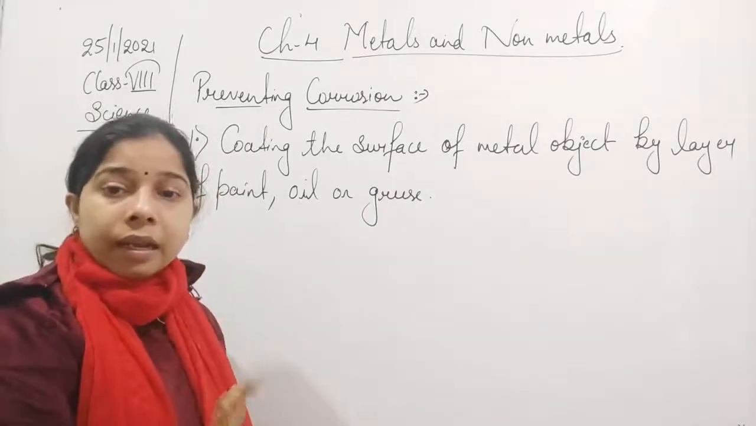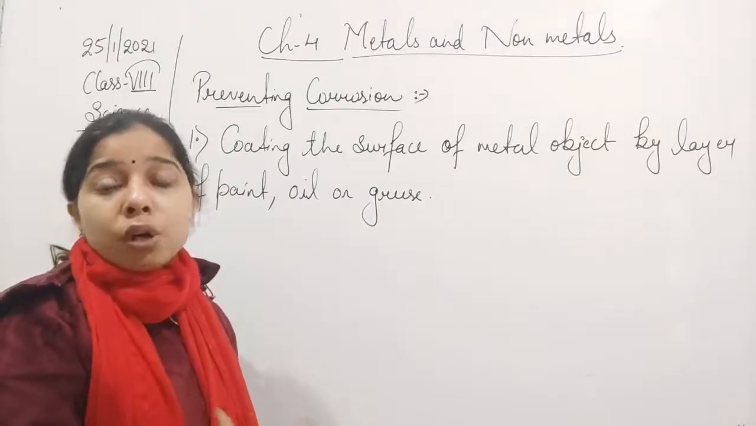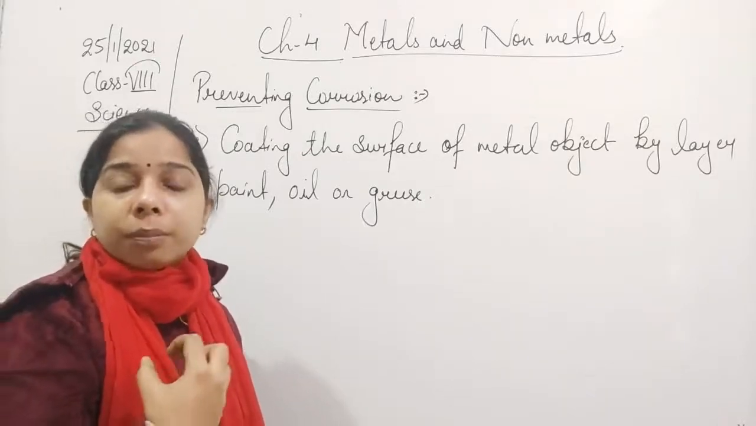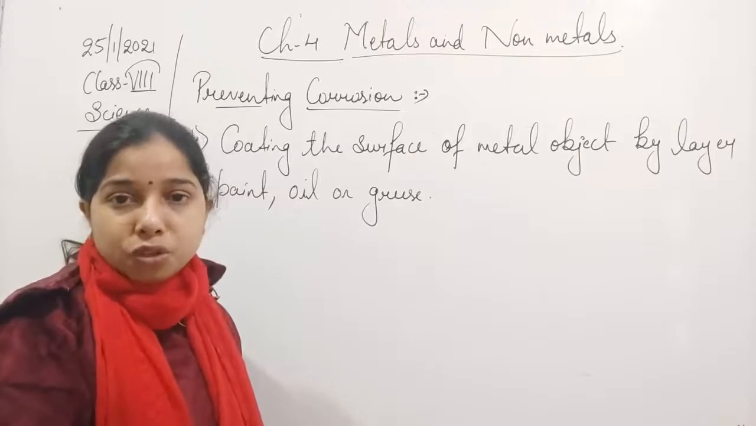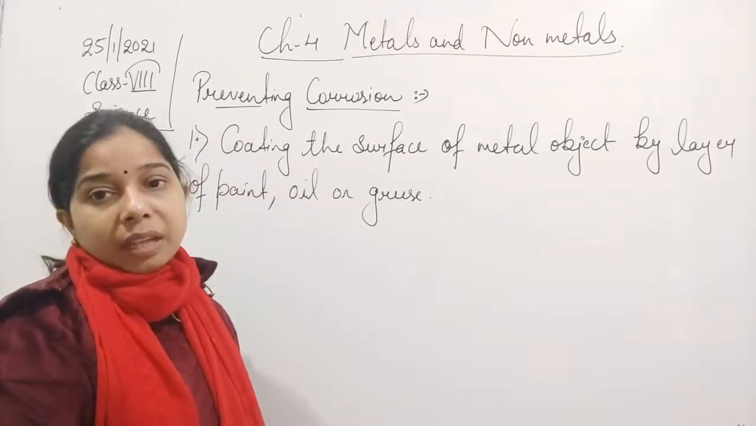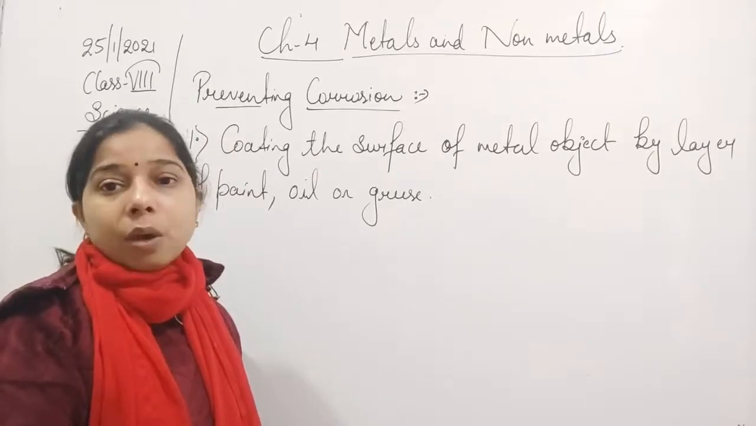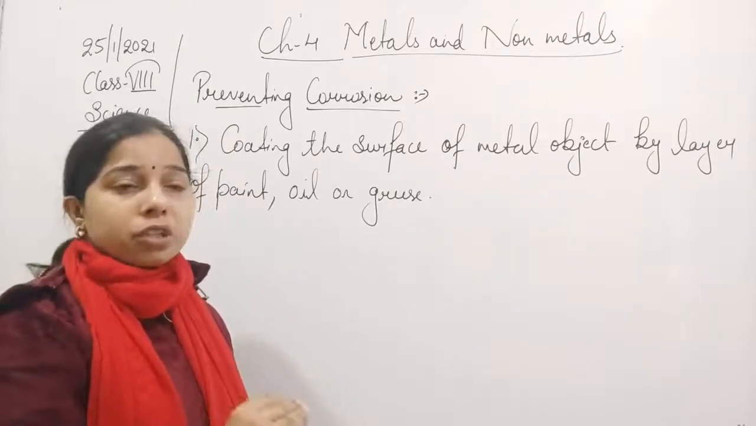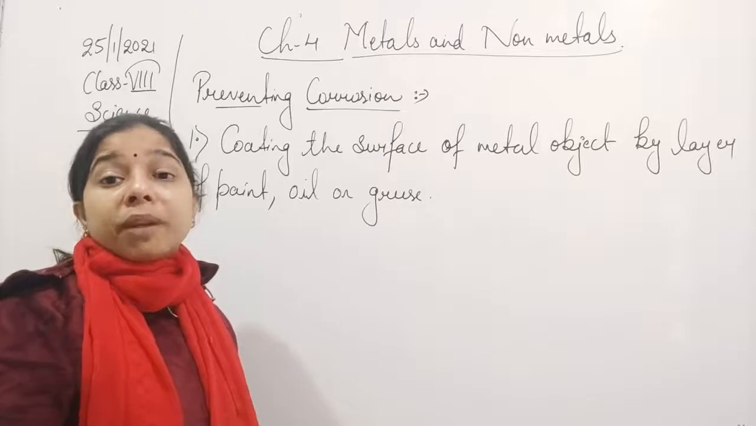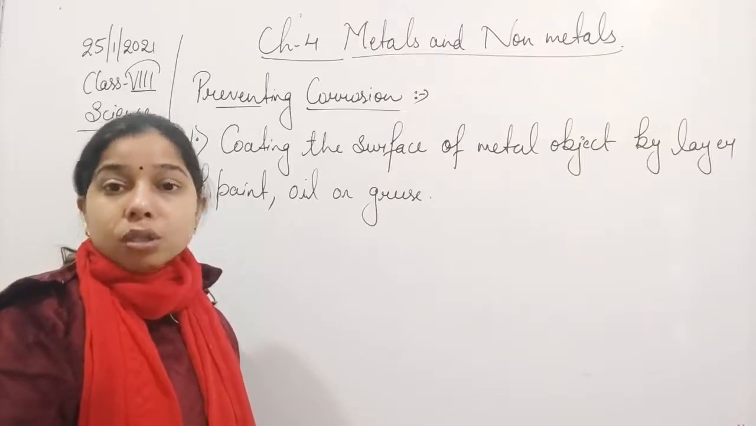The upper layer will not be exposed to the oxygen or to the moisture and no reaction can take place. So if we paint it or apply oil and grease, there is a formation of a layer which prevents the reaction that causes corrosion.